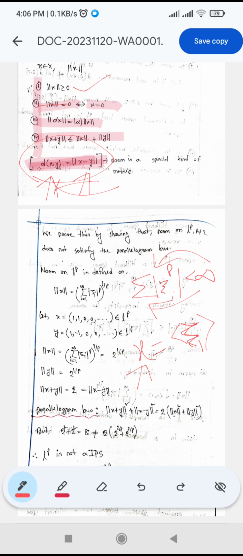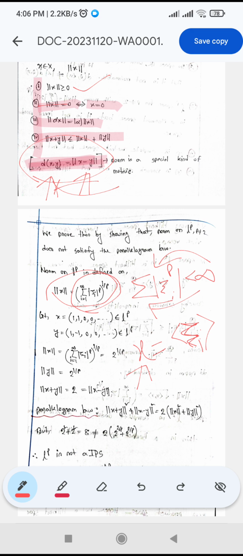So we are saying here that Lp space is a normed space, but Lp space is not an inner product space. So we define a norm on Lp space such that norm of x equals summation i equal to 1 to infinity |xi| to the power p, whole to the power 1 by p. This is a norm on Lp space.